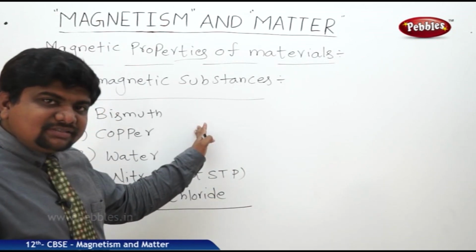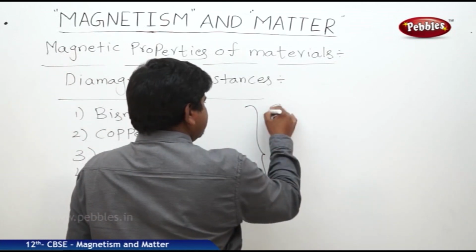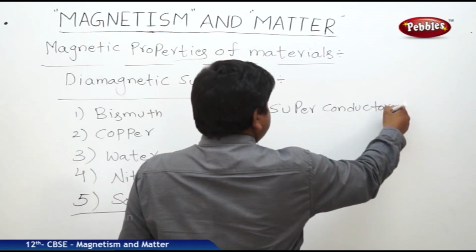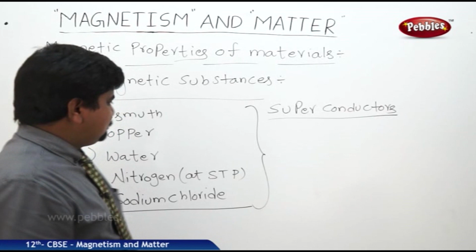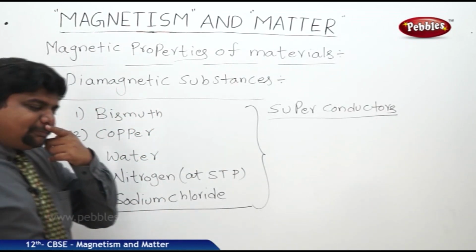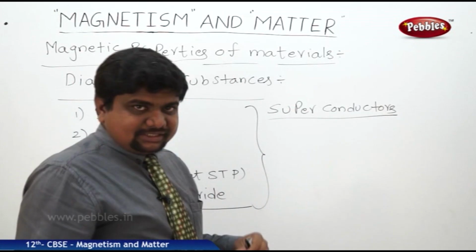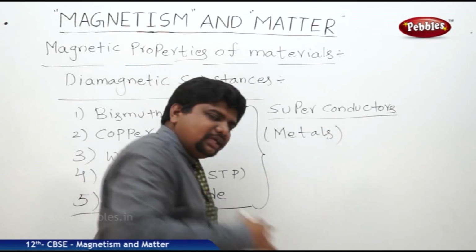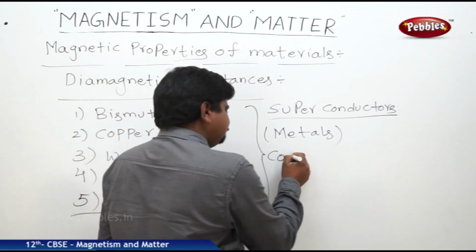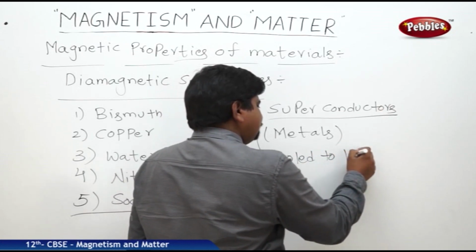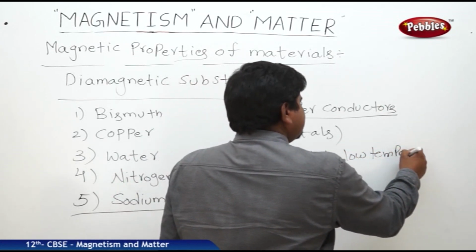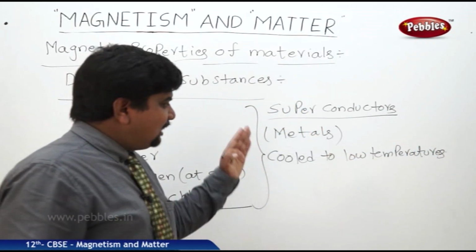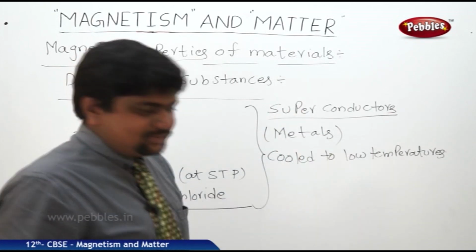The diamagnets are useful as superconductors also. The best use of the diamagnetic properties of diamagnetic substances is superconductors. Superconductors are some metals which, when cooled to extremely low temperature, act as the best conductor and best magnetic substances.